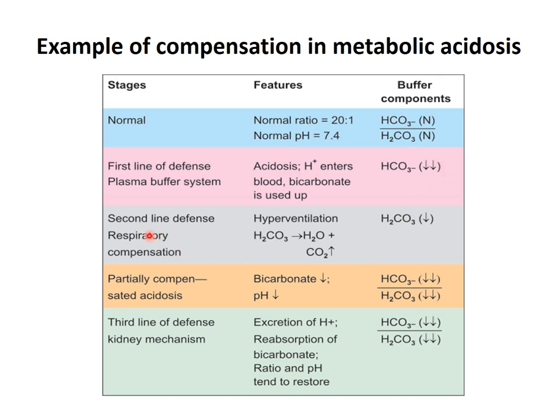Now, as compensation starts, since the primary defect is in the metabolic component, compensation first occurs in the respiratory system. The lung will hyperventilate and excrete more carbon dioxide. Because the primary abnormality is a decreased numerator, the denominator should also decrease.